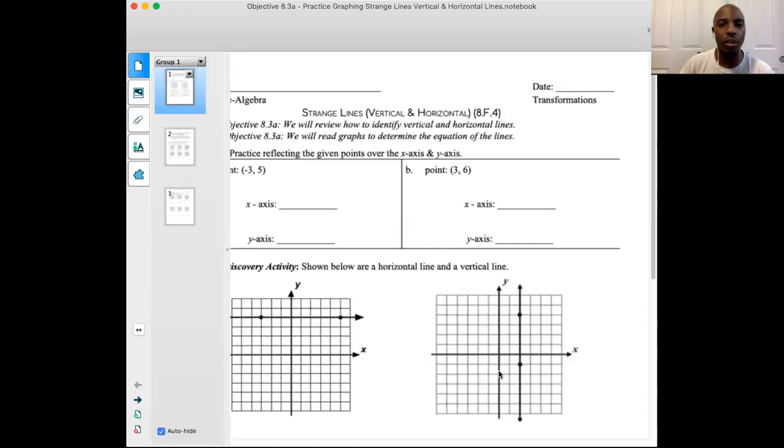This is Mr. Wilfred, and we're going to talk about Math 8 concepts. Right now we're dealing with lesson 8.3a. If you have the worksheet printed out, awesome. If you want to follow online with me, that's fine as well.